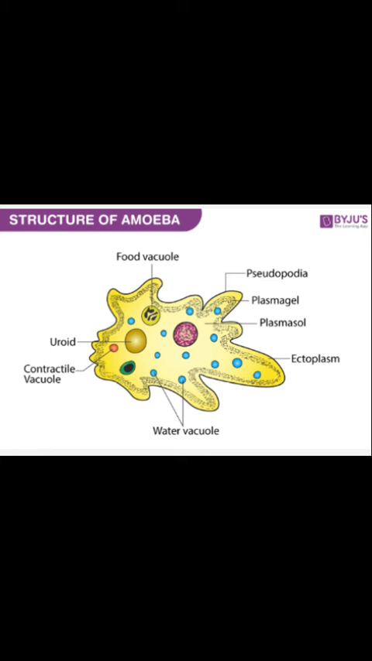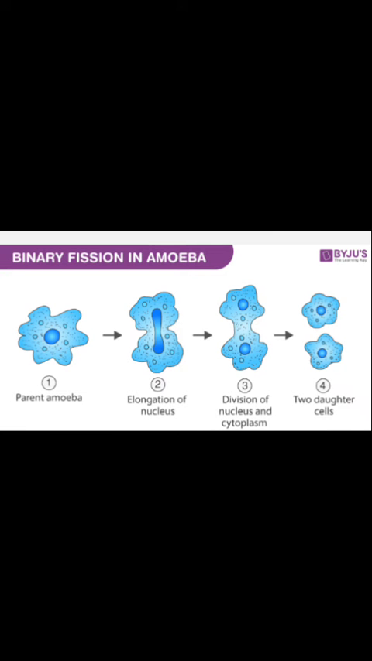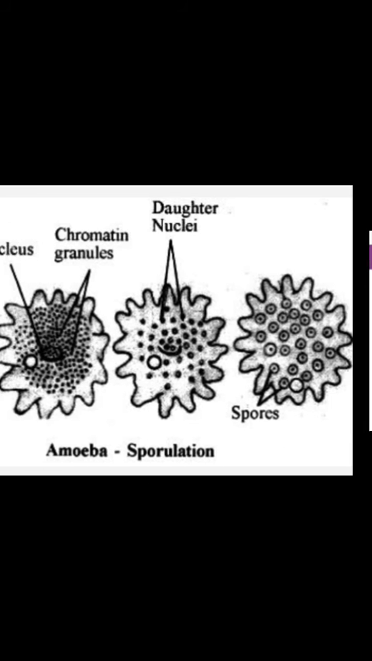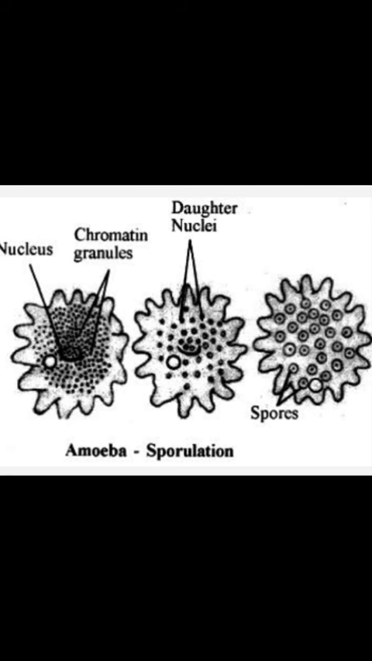Another vacuole is the contractile vacuole. What are the uses of these contractile vacuoles? These vacuoles are seen in the cytoplasm and help in excretion. How does amoeba reproduce? Amoebas reproduce by two methods. One is fission and the other one is sporulation. So, amoeba reproduces by means of fission and sporulation.